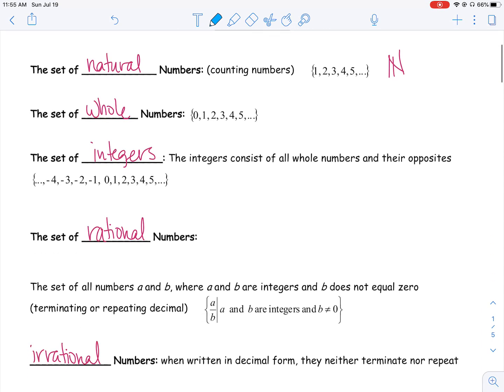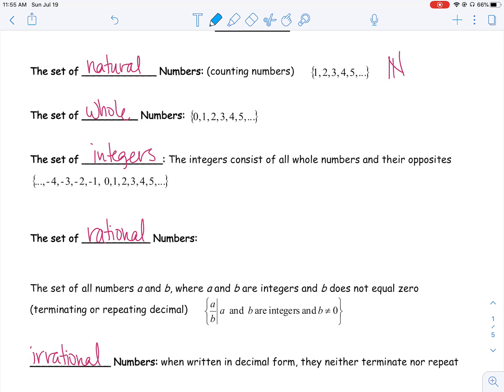We have natural numbers and the way you naturally count. So natural numbers are 1, 2, 3, 4, 5, and so on. Natural numbers are the way you naturally count, where it starts at 1 and goes up from there. We also have whole numbers. Whole numbers actually start at 0 and then go 1, 2, 3, 4, 5. So there is a little bit of a difference between natural and whole numbers. Remember, natural numbers start at 1 and whole numbers start at 0.